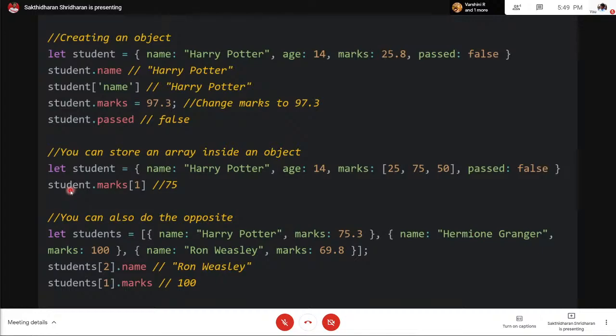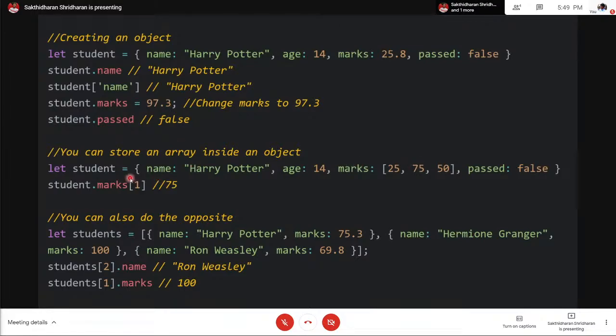Then when we have student dot marks of 1, this is how we access a value inside an array. Student dot marks will give you this array, and here you use the indexing operator, the open set of square braces, to give the first element, 75.